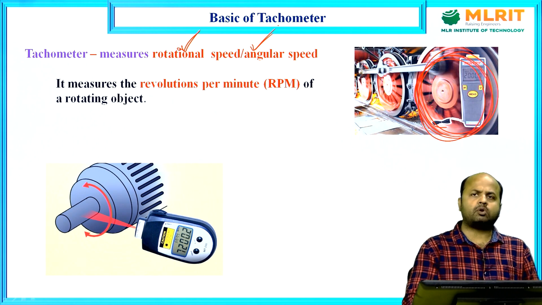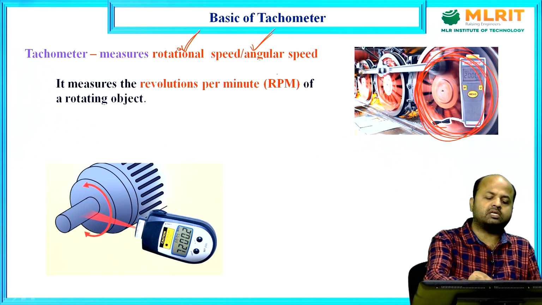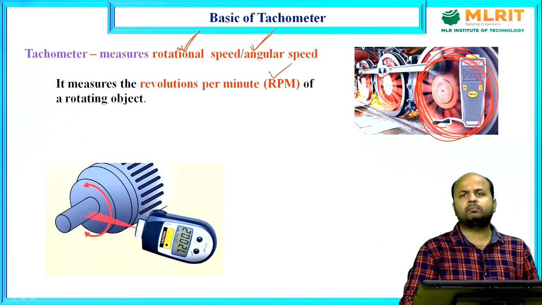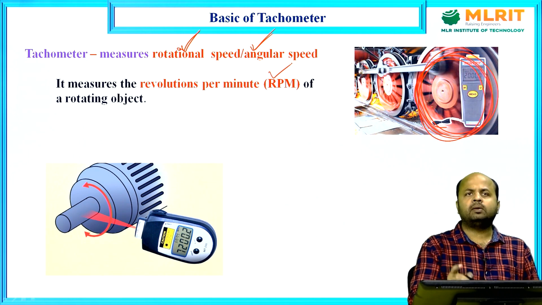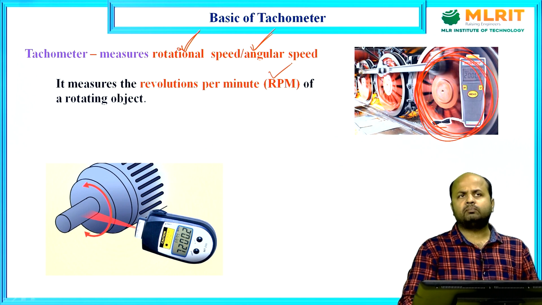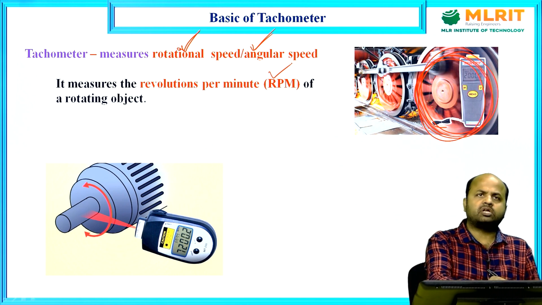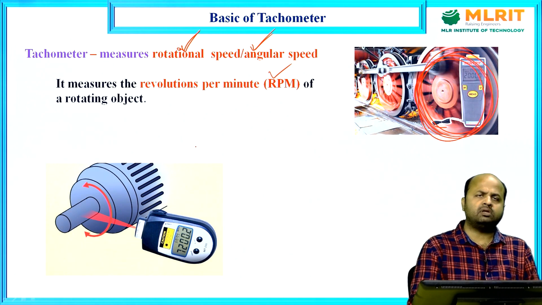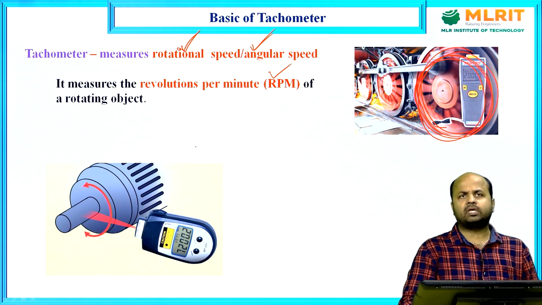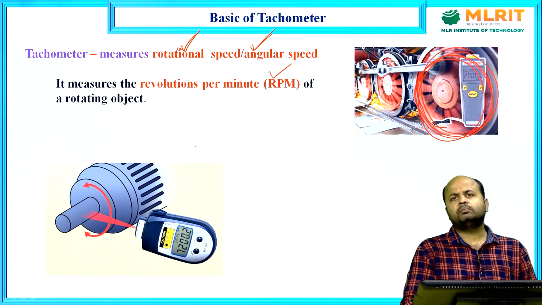What is the unit of measurement? It always measures in the unit RPM, revolution per minute. It means in 1 minute how many revolutions are there, that it will count. That is the work of tachometer. So, tachometer is a device used to measure the rotational speed or angular speed, and its unit is RPM, revolution per minute.